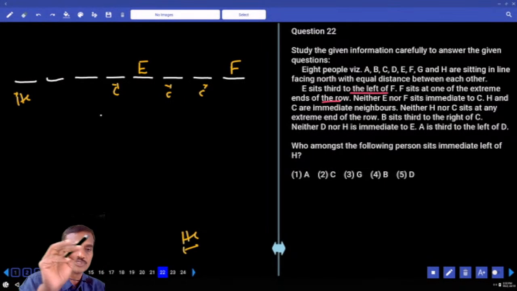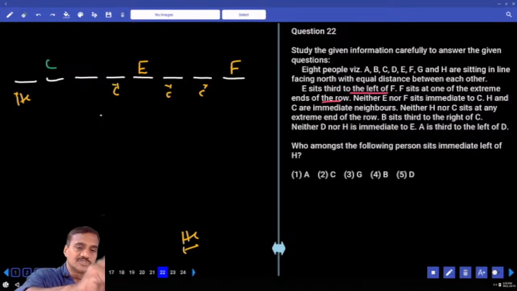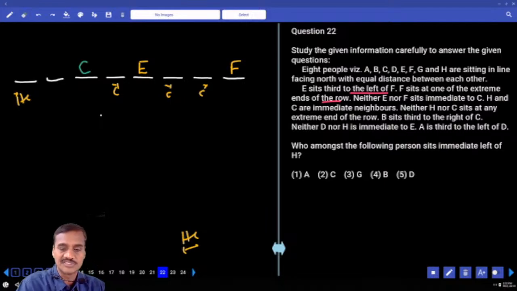C can be either here or here. Can we have C at this place? No, because B sitting to the right of C is not possible there. So C is here. H and C are immediate neighbors. Then B sits to the right of C, so B is here.